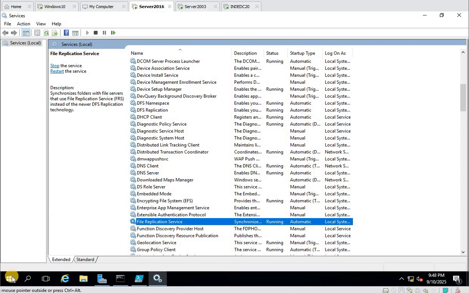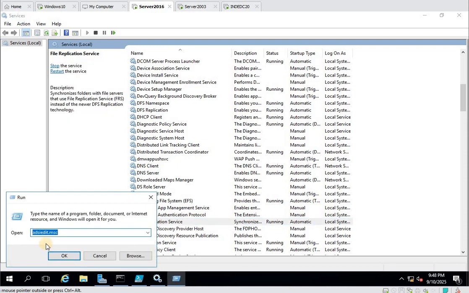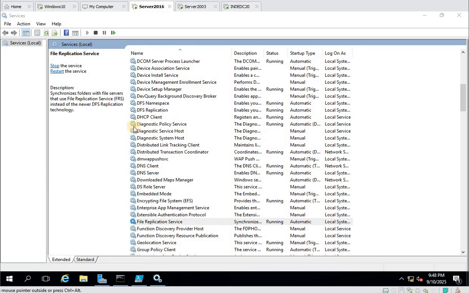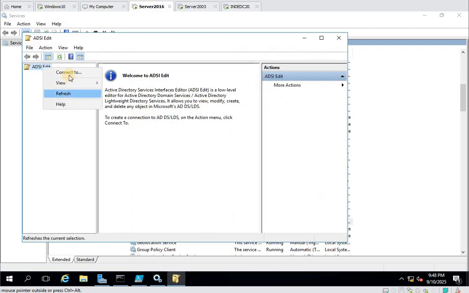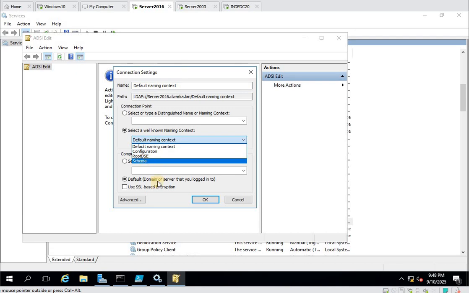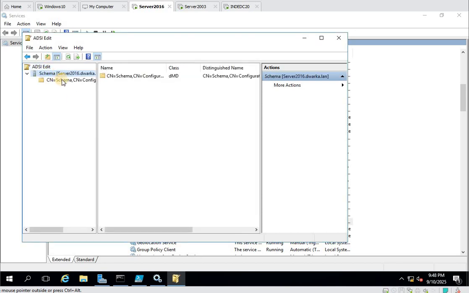So till then we can just validate the current schema version. Type adsiedit.msc, connect to, select schema here, okay.